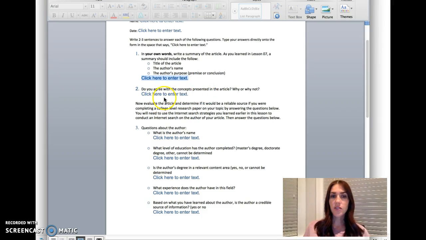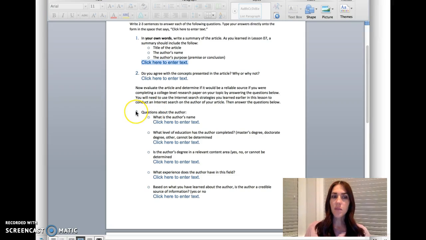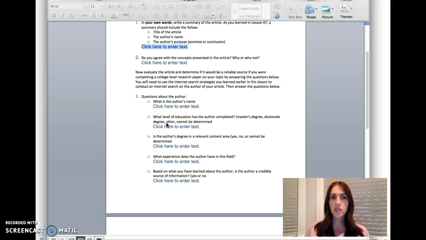Instead of just writing yes or no, you need to look at this last part. Why or why not? If it's yes, because I can relate, I've had that experience, whatever it may be. Or why not if it's no. So don't just put yes or no, put yes and then say why, because make sure it's 2 sentences. Once again, on number 3, some of these you can't do 2 sentences. What's the author's name? You just need to put the author's name there. So use your judgment to determine when you can do the 2 sentences.